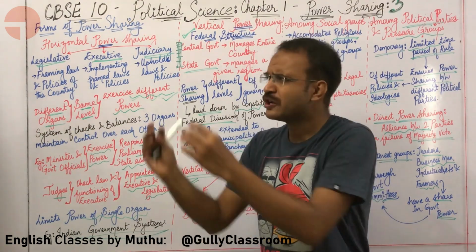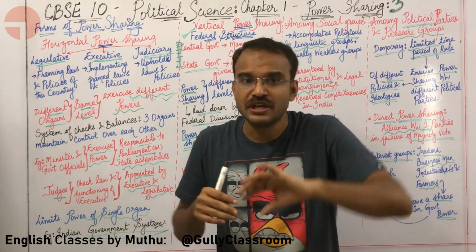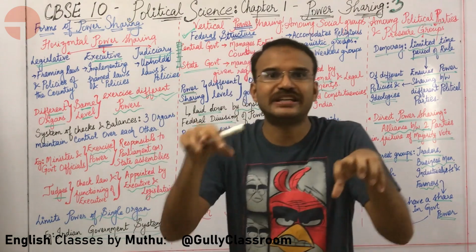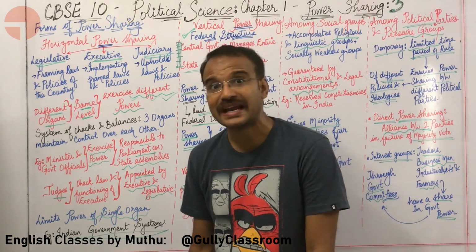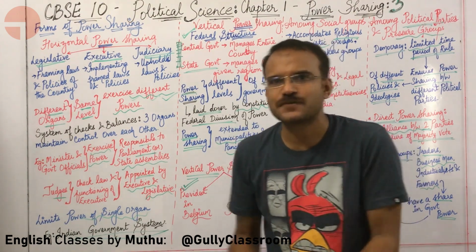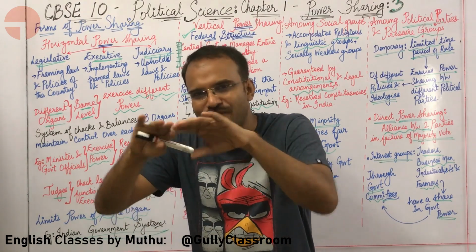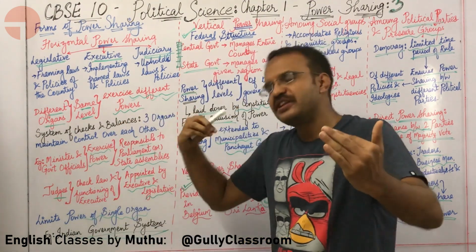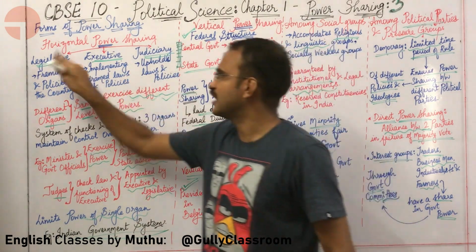What about the executive, sir? Now the laws are being framed. An organ of the government must be formed which will implement those laws, which will run the country, which will have the society functioning in a proper manner. For example, the collectorate system in India. Every district has a collector. The collector is responsible for the daily functioning of everything happening in the district. So the executive is responsible for implementing the laws and policies that are framed by the legislative.